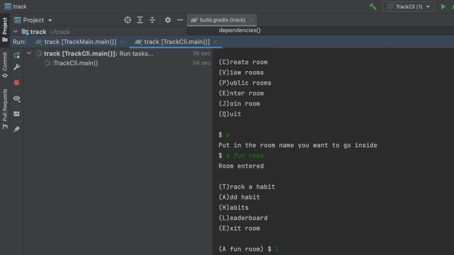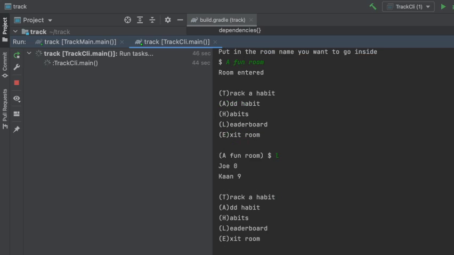And if I list the leaderboard, we can now see that I'm behind Kaan because I have 0 points. But since I just joined the room, I don't know which habits are in here, so I can just list the habits. And oh look, we just have a walking habit in this room.